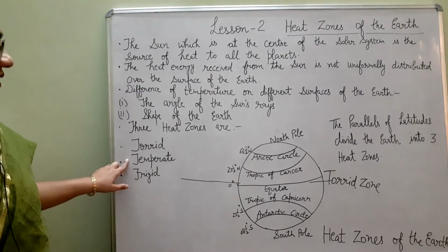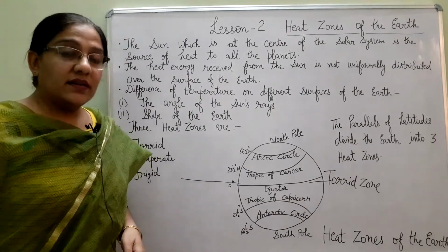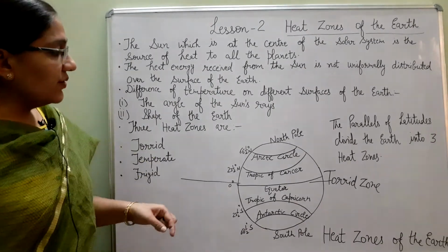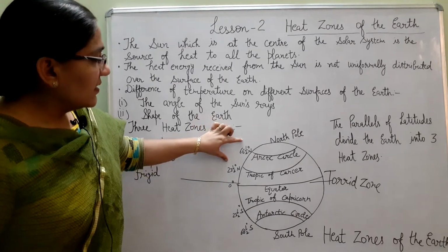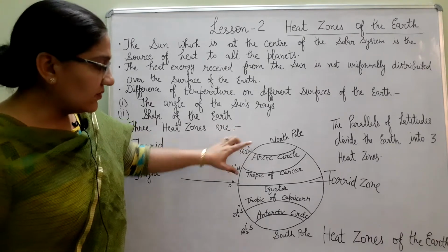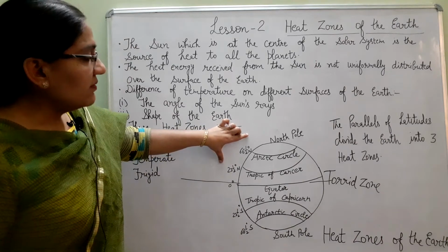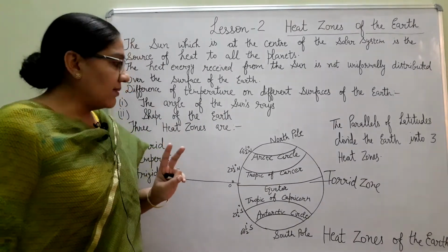The second zone is the temperate zone. Temperate means mild, neither very hot nor very cold. You can see the temperate zone in this diagram. This is the northern hemisphere, this is the southern hemisphere. We have two temperate zones, the north temperate zone and the south temperate zone.